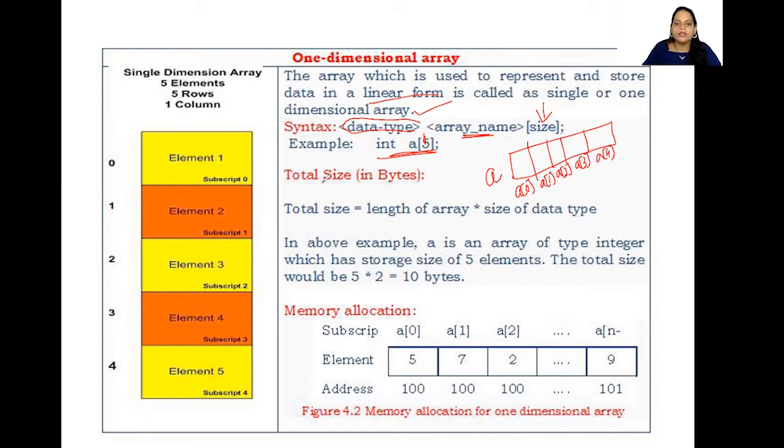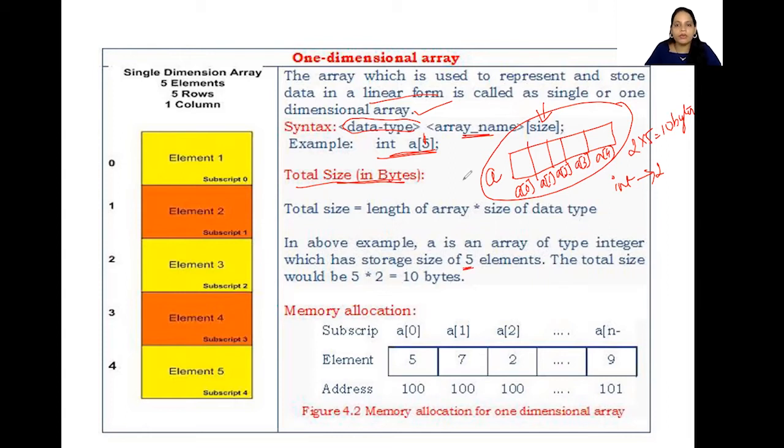Okay, now the total size in bytes. What is the size of this particular array? Total size is equal to the length of the array times the size of the data type, right? Now, in case of int, we know that it takes 2 bytes. So here int is 2 bytes and we have 5 elements. So the size of this array is going to be 2 into 5, which is nothing but 10 bytes. So that is what is said here. In the above example, A is an array of type integer which has a storage size of 5 elements. The total size would be 5 into 2, 10 bytes.